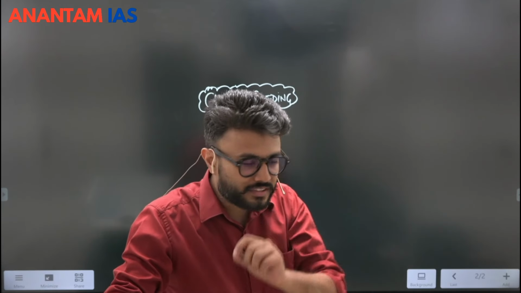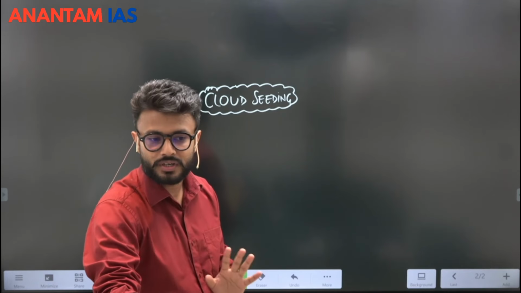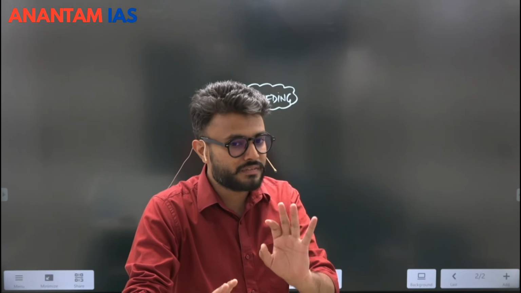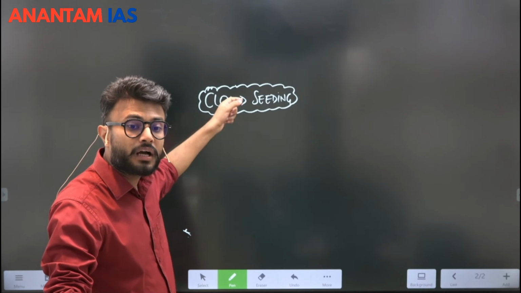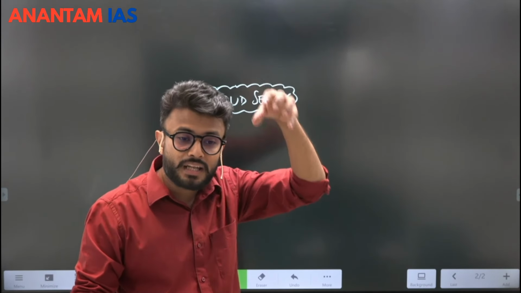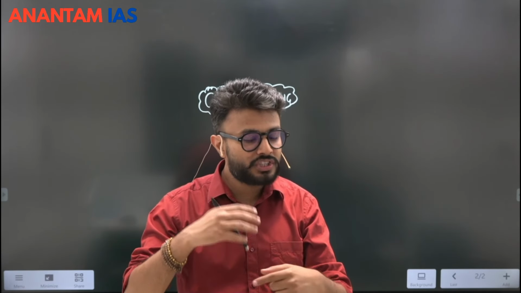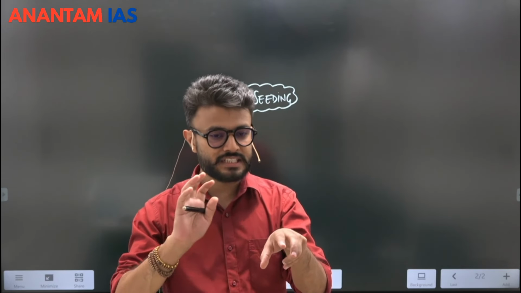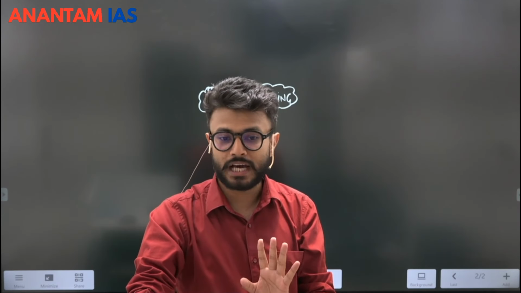Okay, so as the name tells you that it is a seeding of the cloud. Now this is very important. Fine, all of us understand that cloud seeding will be there to bring the artificial rainfall. Okay, but it is through seeding of a cloud, which means that the cloud should exist first. Okay, now this is very important thing. Cloud seeding cannot generate new clouds. Cloud is there, it can just increase the efficiency of the cloud to bring precipitation. ये एक चीज अपने को ध्यान में रखनी है, पहली बात.